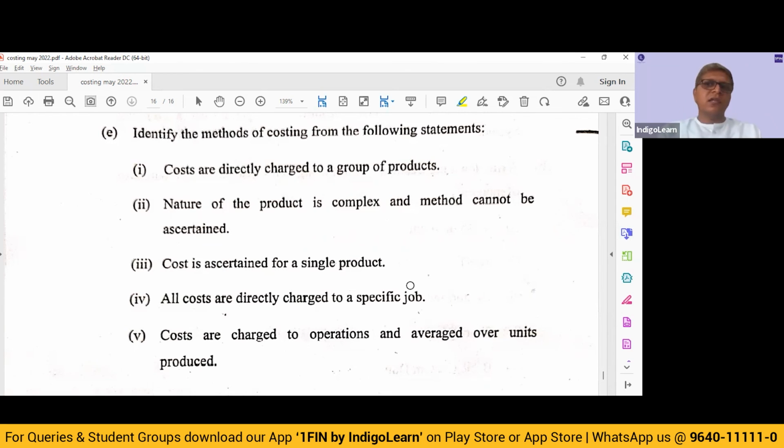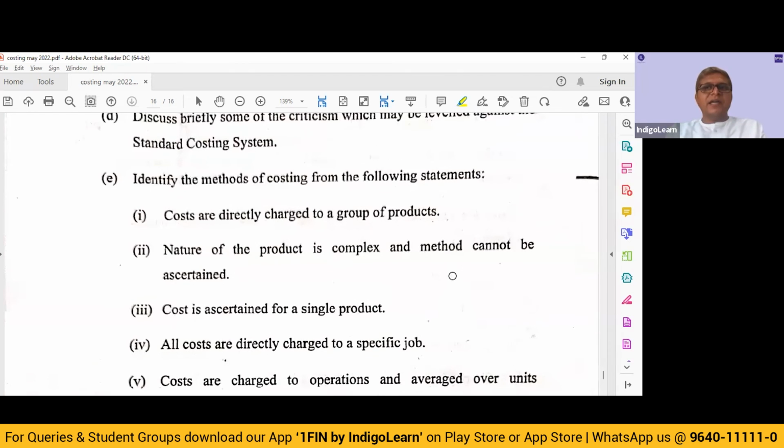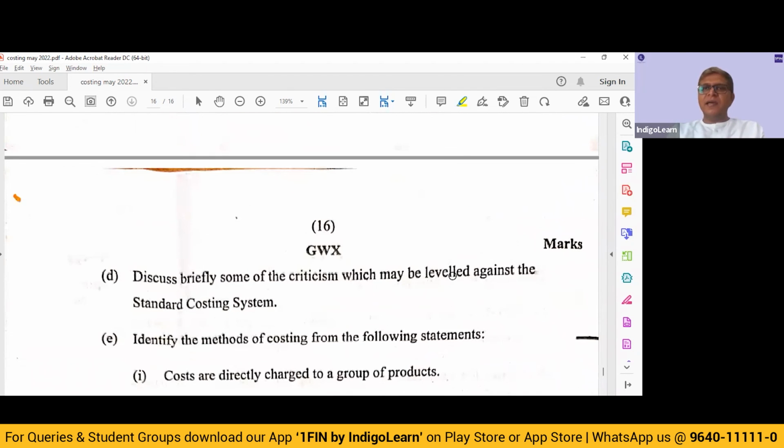So all in all, if you are doing your concepts thoroughly, and if you are practicing whatever questions we are doing in our classes, that would be more than sufficient to get a reasonably high score in the examination. So friends, with this, I complete my review and initial assessment of the question paper.